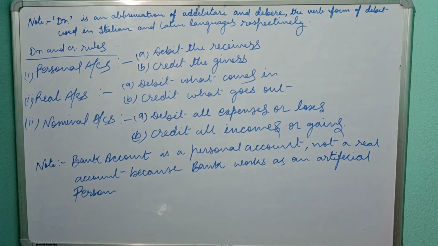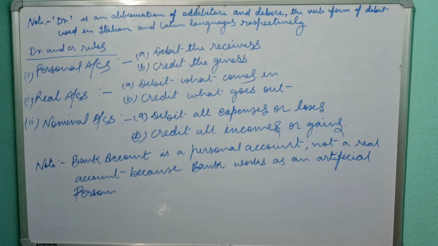Here I have given a note in which I have written that DR is an abbreviation of the Italian ADEBITARE and the Latin DEBERE, the verb forms of debit. So DR is a symbol, or you can say an abbreviation, used for debit.